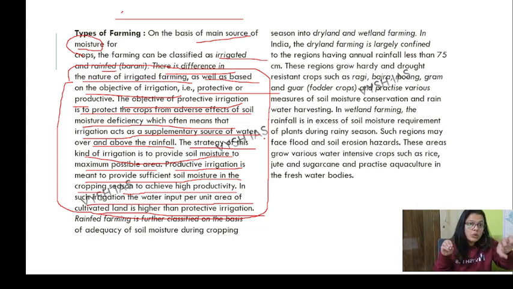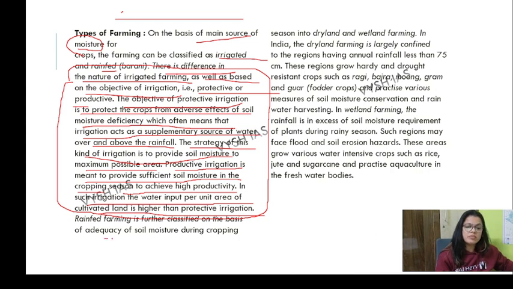Productive is we just want to grab the maximum productivity from that thing. Okay, protective and productive, very important. If you are going to mention these things in your answer, it makes your answer valuable. Protective and productive irrigation. Then we come to rain-fed farming.